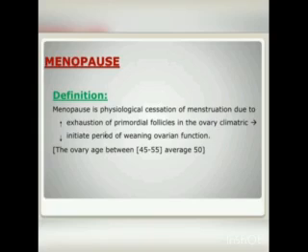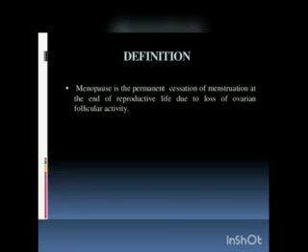What is menopause? Menopause is the phase in a woman's life when ovulation and menstruation stop. The average age of menopause is 45 to 50 years. It indicates the permanent cessation, that means stop, of the primary functions of the ovaries.